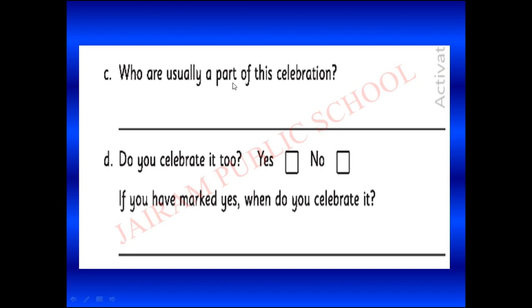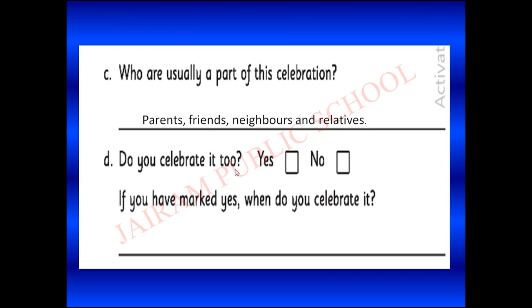Who are usually a part of the celebration? Think about your birthday celebrations. Who are usually a part of the celebration? Parents, friends, neighbors and relatives. Yes, what is the answer? Parents, friends, neighbors and relatives. What is the next question?